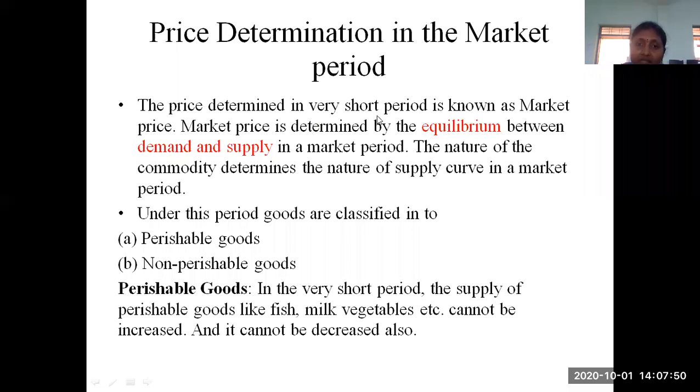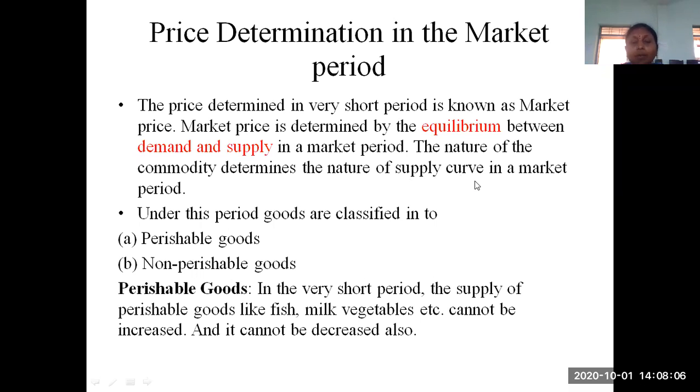The market price is determined by the equilibrium between the demand and supply in the market period. So we have to get that equilibrium between the demand and supply of that good. Here the nature of the commodity determines the nature of the supply curve.